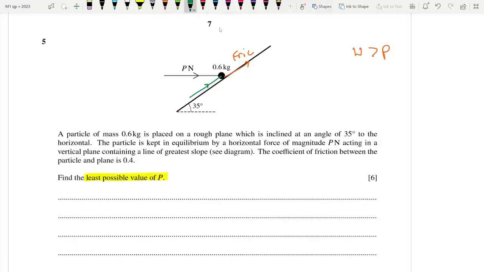So P has two components. One is acting in, right? And wait, let me draw the weight. This is 35 degrees. So what is the component acting down the slope? It is 35. It's in equilibrium, right? As a result, we can say that they're equal. So I can write that the component of weight, mg sine theta, is being balanced by friction plus P.